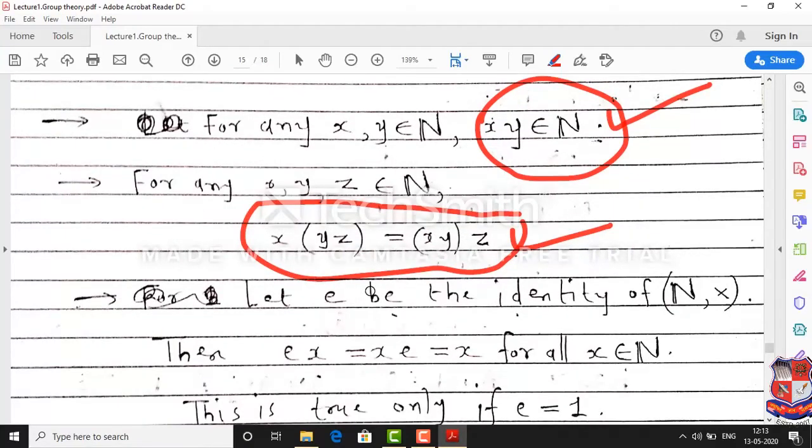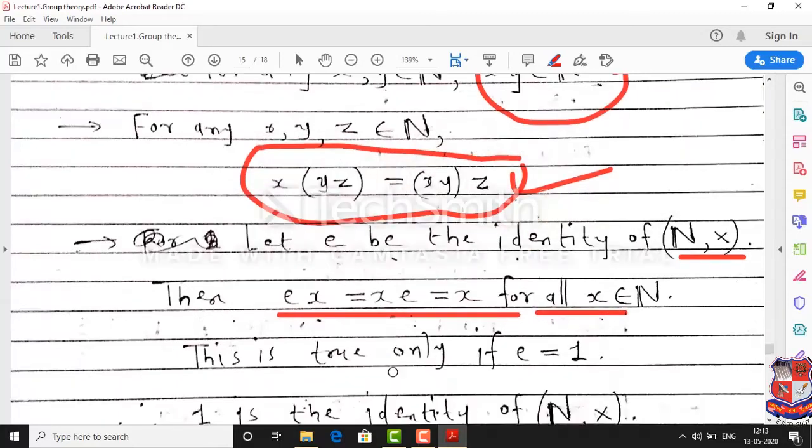Now we check for identity with respect to the multiplication operation. We assume that e is the identity of the set of natural numbers with respect to multiplication. Then by definition e times x must be equal to x times e equal to x for all natural numbers x. This is true if e equals 1.